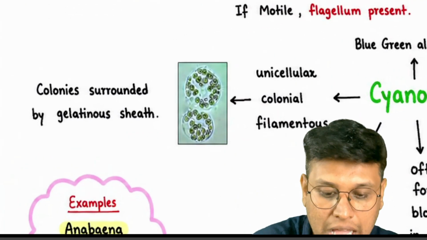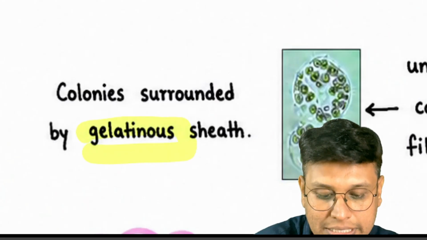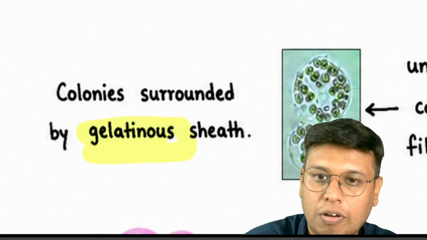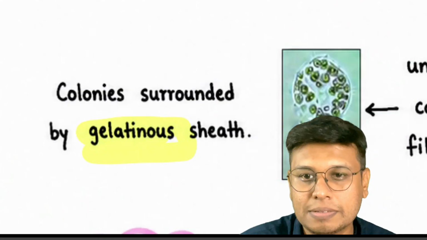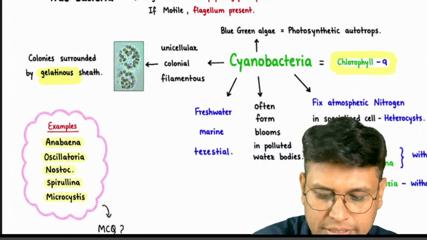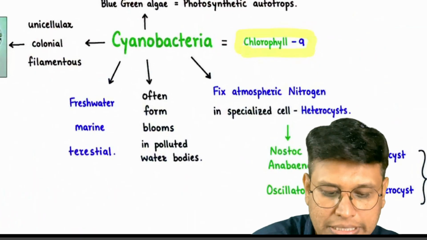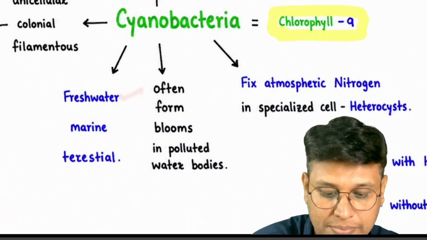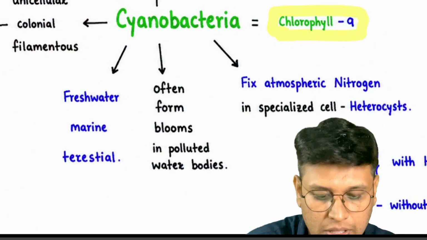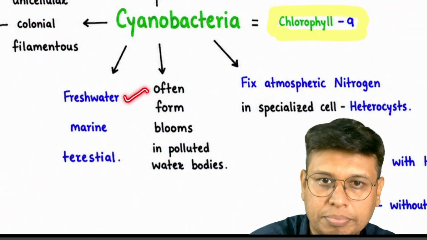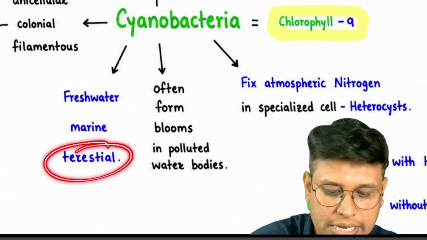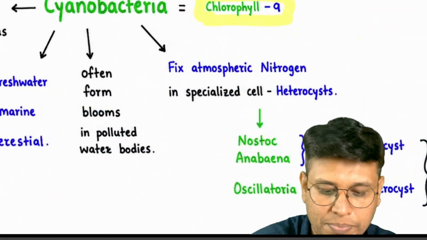These colonies are surrounded by a gelatinous sheath. In some places it is also called a mucilaginous sheath; these are different things, but can be considered one. These are present in fresh water, where the salt percentage is low, in marine water, where the salt percentage is high, and also in wet places on land.